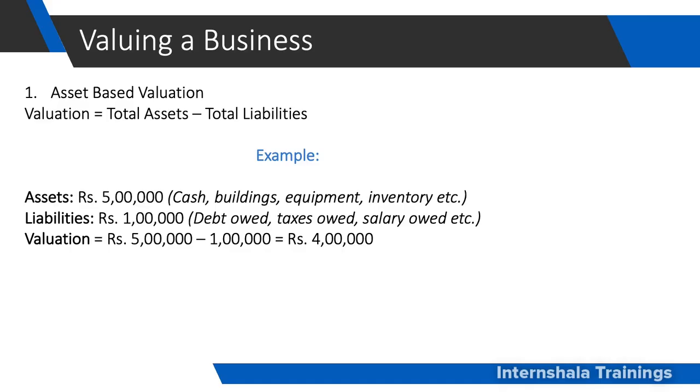There is a drawback to this way of valuing a business. There are many intangible assets like goodwill which a company has. Intangible assets are those which the company doesn't own physically. For example, goodwill. Goodwill is where the customers think highly of the business, the brand, the business is highly respected.